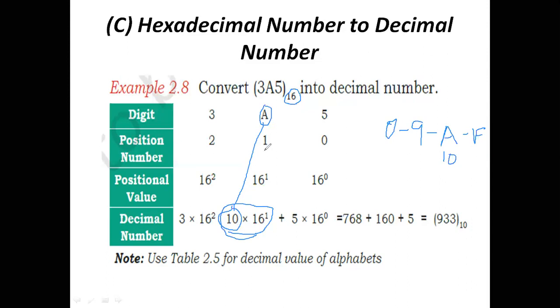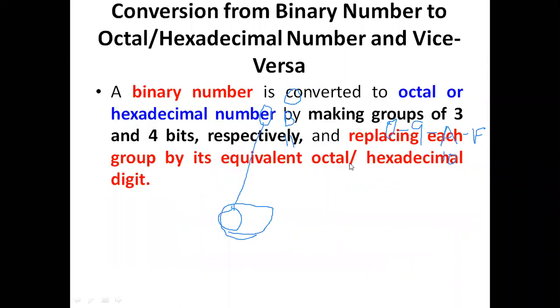If it is B, we need to substitute 11. In this manner we are converting hexadecimal numbers into decimal numbers. And now we are going to see the other conversions we are having.